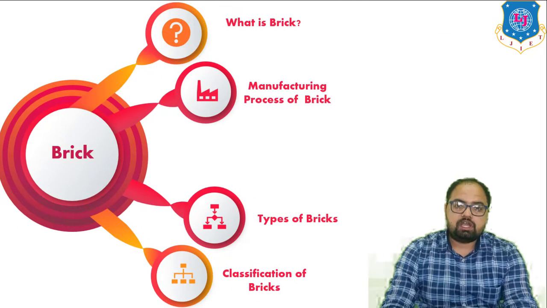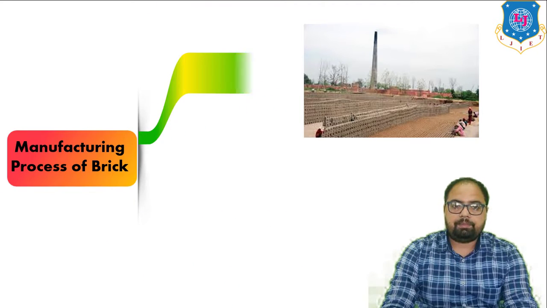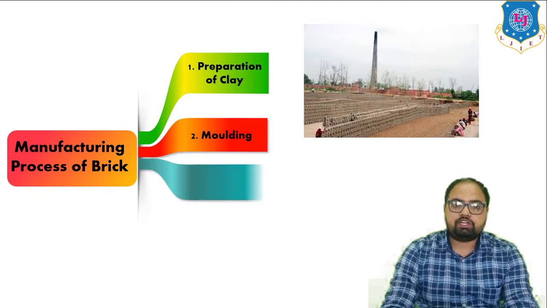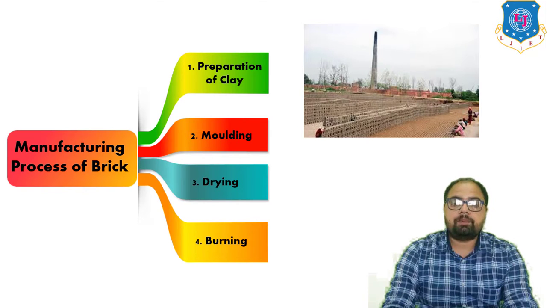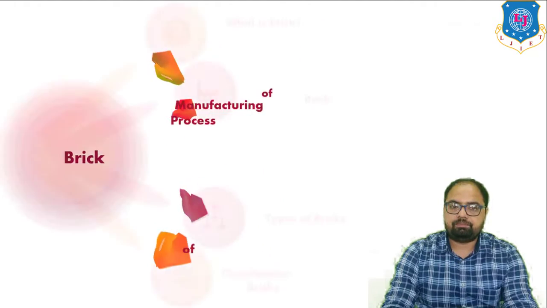Now next is how the brick is manufactured. The brick is manufactured in four processes. The first is the preparation of clay. After that we mold it in the molding box. After that there is a drying process, and after that the burning of the brick takes place.